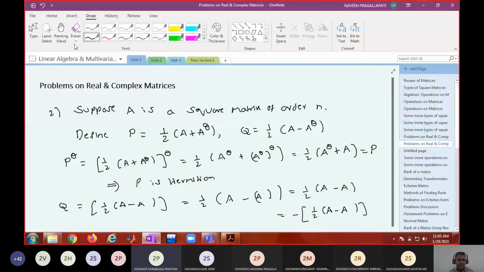Similarly, what is Q? Q is A minus A power theta by 2. If I take a conjugate transpose on both sides, it is going to be A power theta minus A power theta whole power theta, and A power theta whole power theta is A. So when I take minus common, that is A minus A power theta. This is nothing but Q. So you are getting Q power theta equal to minus Q, which means Q is skew Hermitian.